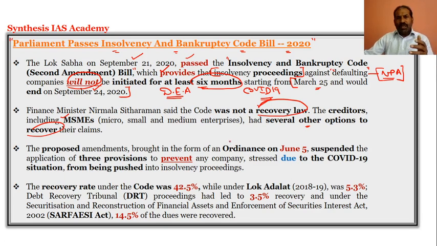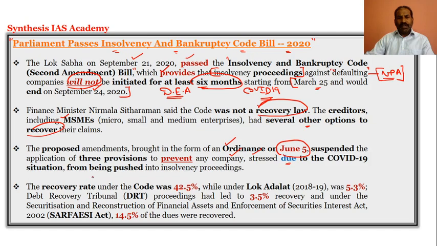Now this bill, the Code Bill 2020, replaces the previous ordinance which was taken up on June 5th. It suspended the proceedings against the stressed companies, which have become part of the stress or non-performing assets or defaulters because of the COVID-19 situation.